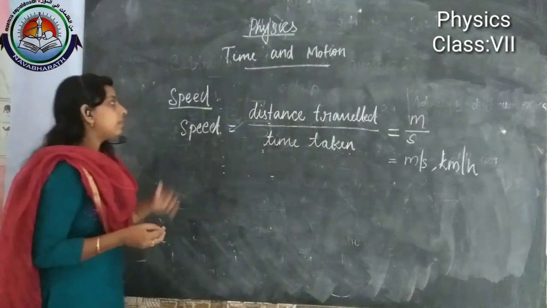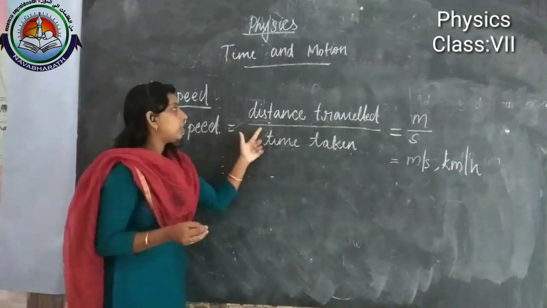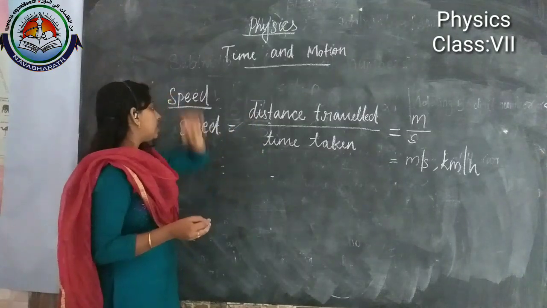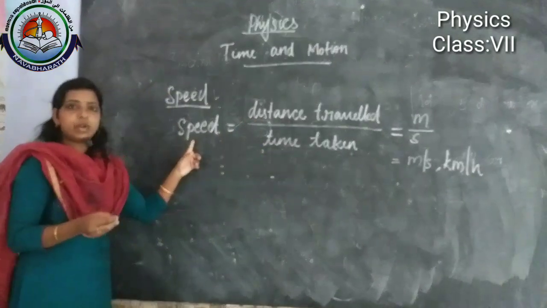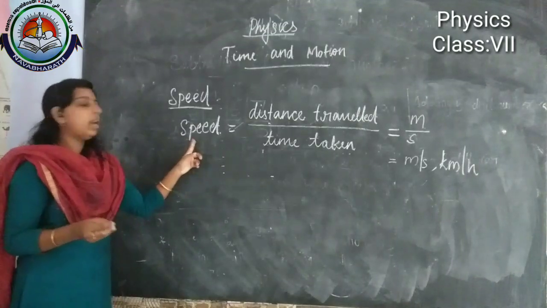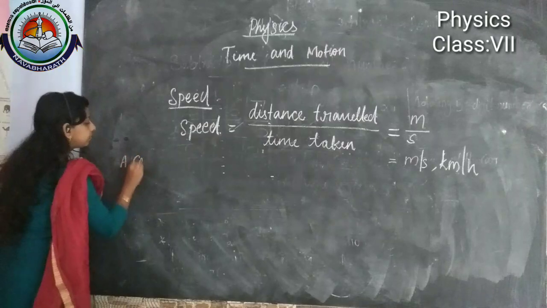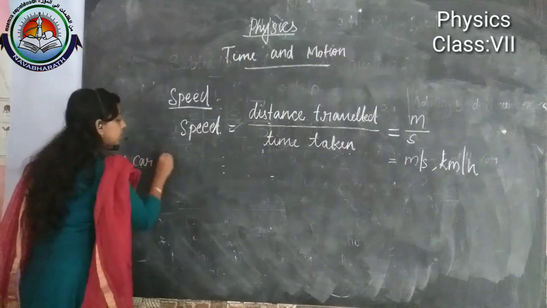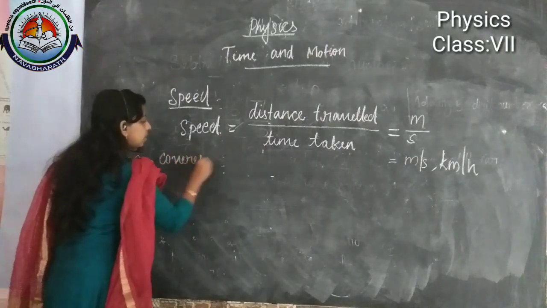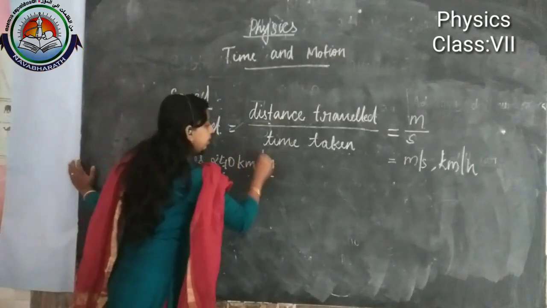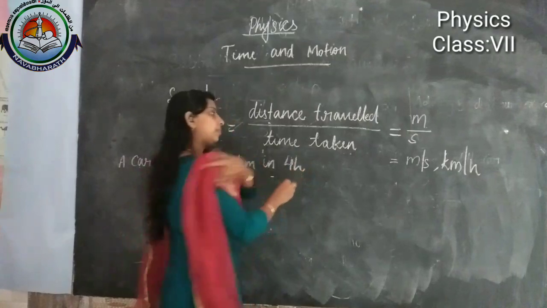And one more thing, I already told you that if we know the distance and time, then we can easily find out the speed, right? Now consider a car covers 240 kilometer in 4 hours.